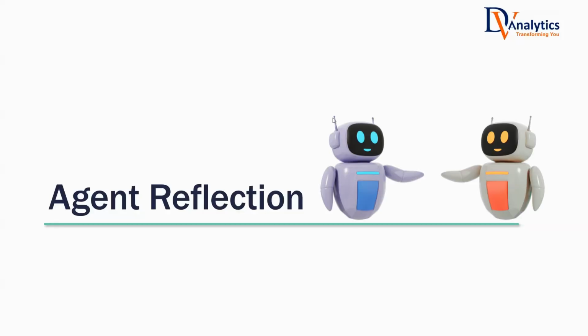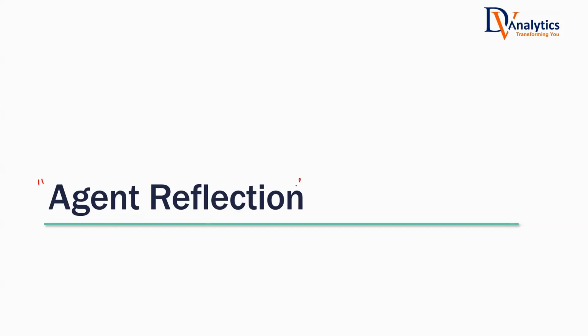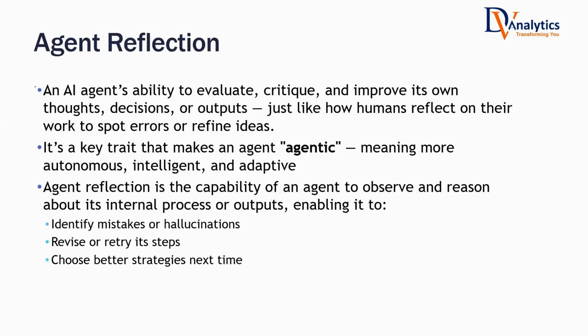Now we will discuss another important topic called agent reflection. We have briefly seen it. Reflection is nothing but one agent giving feedback to another agent. That is what agent reflection is: an AI agent's ability to evaluate, criticize, and then improve on its own thoughts, decisions, or inputs. So basically, one agent is giving feedback to the other agent, just like humans reflect on their work, to spot the errors and refine the ideas.